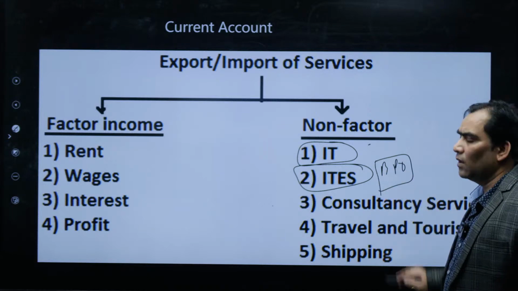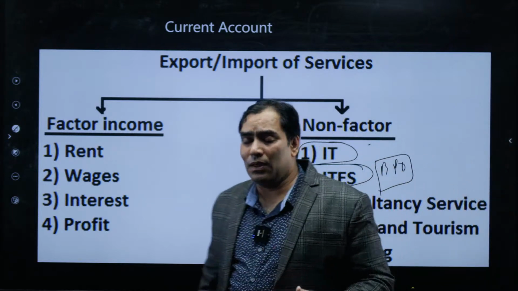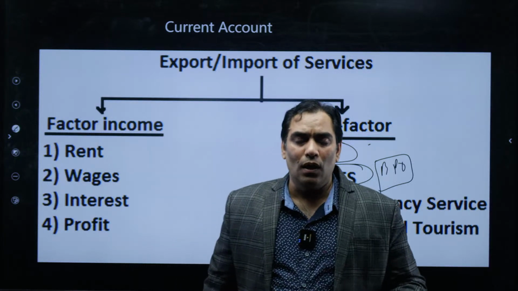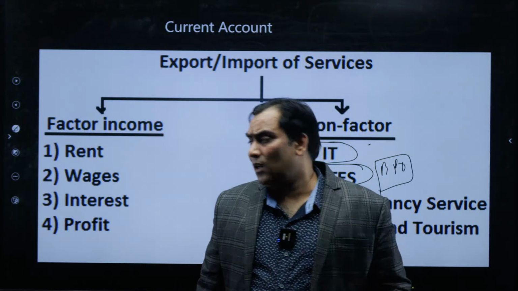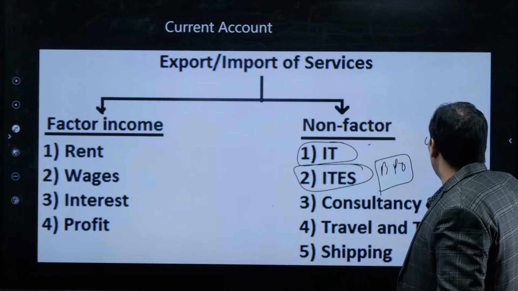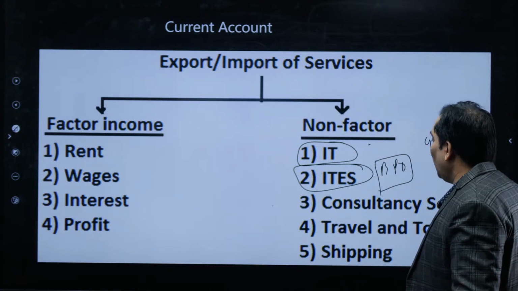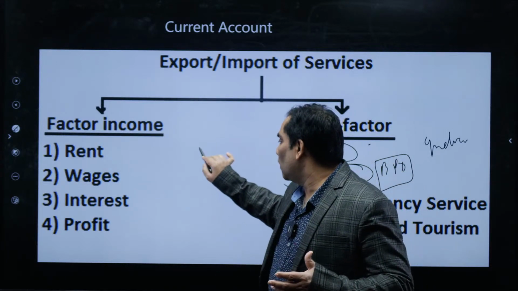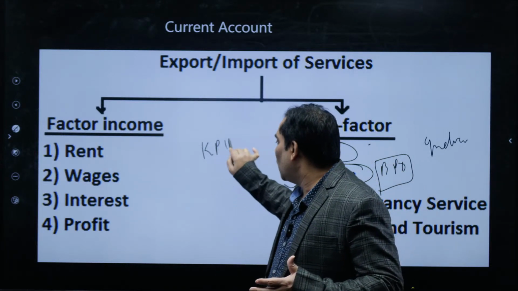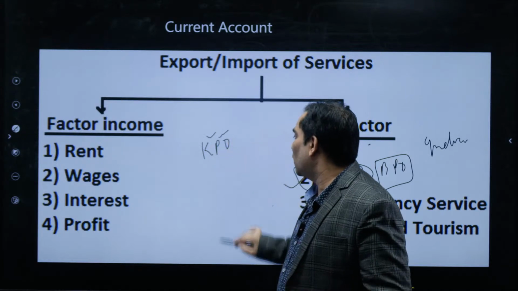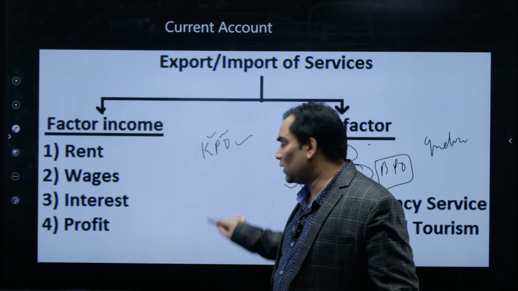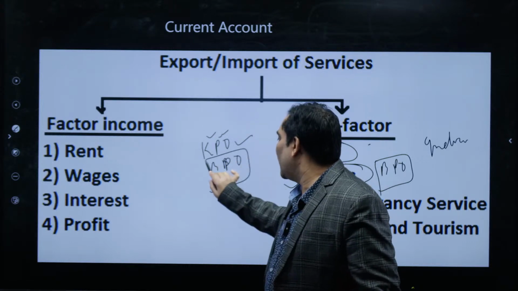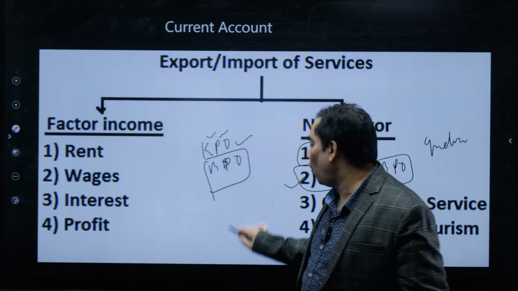It does not matter whether the individual has a physical location in India or outside India. Suppose we are providing KPO, knowledge process outsourcing, and BPO, business process outsourcing, services to foreign countries.